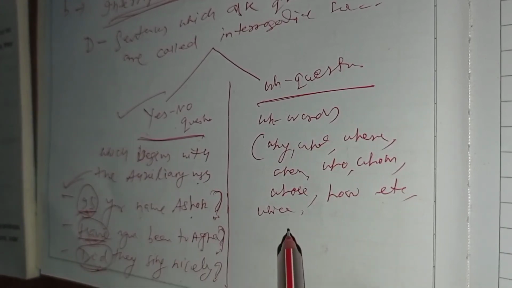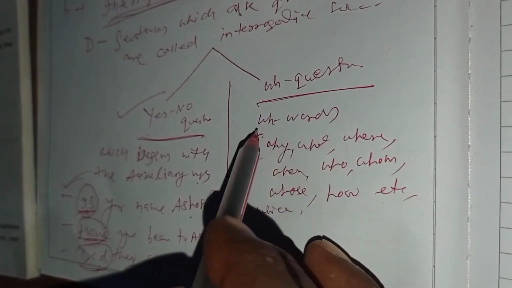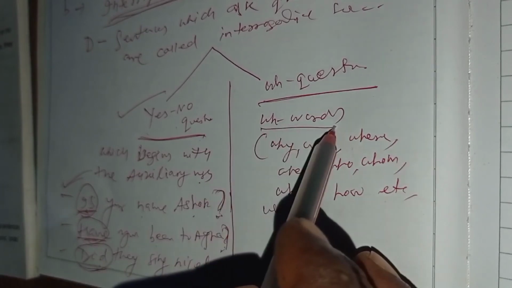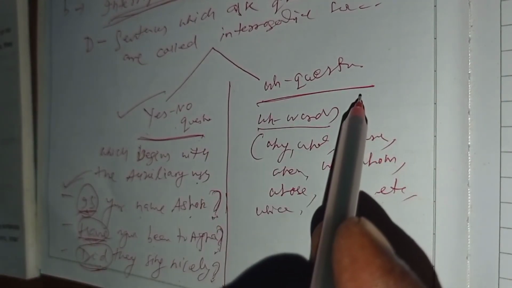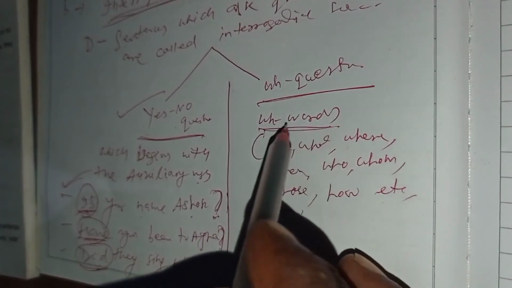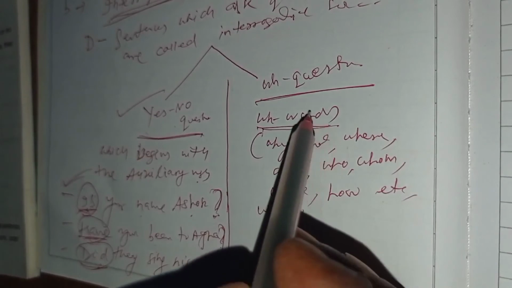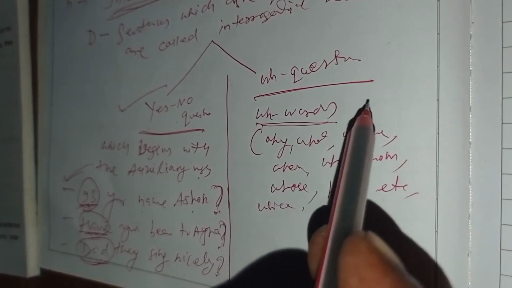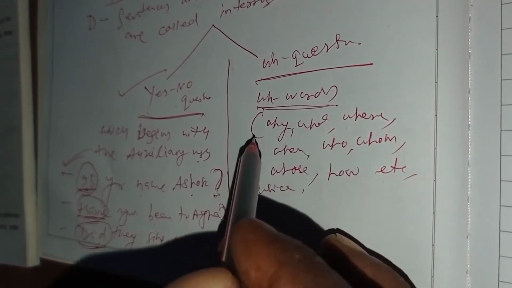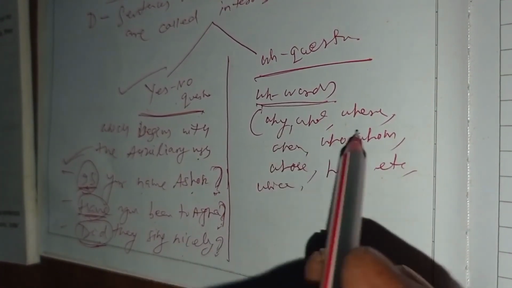In this way, you can write also. So, if any question is asked with the help of wh words, we get a wh question. A wh question can have only one answer, and it is very easy to mark a wh question beginning with a wh word. If a question begins with a wh word, it must be a wh question.